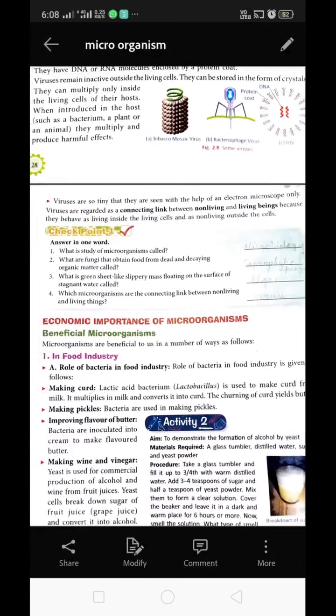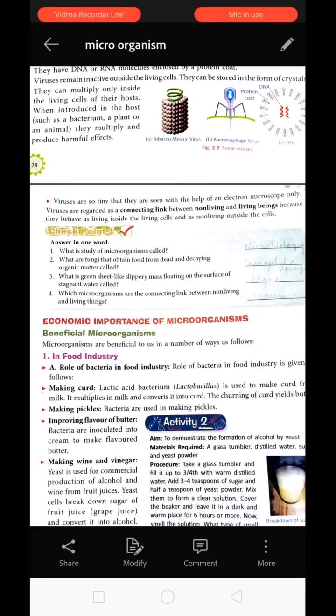Answer in one word. The first question of checkpoint 1 is, what is the study of microorganism called? It is called microbiology. Second question, what are the fungus that obtain food from dead and decaying organic matter called? They are called saprophytic fungus.